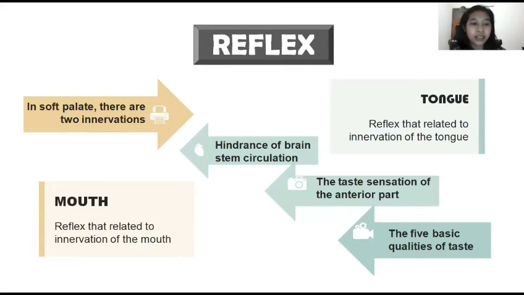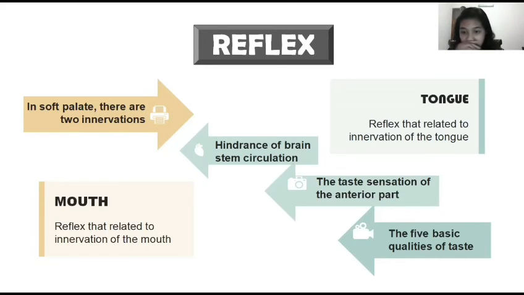In this section, I will explain about the reflex that is related to the innervation of the mouth and tongue. First, reflex related to innervation of the mouth. Especially in the soft palate, there are two innervations. First is the nerve to medial pterygoid, which is a branch from the mandibular nerve that gives reflex like the tensing of the soft palate and opening of the pharyngotympanic tube during swallowing and yawning. Second is the pharyngeal branch of the 10th cranial nerve, which gives a lot of reflex such as elevating the soft palate and the posterior part of the tongue.